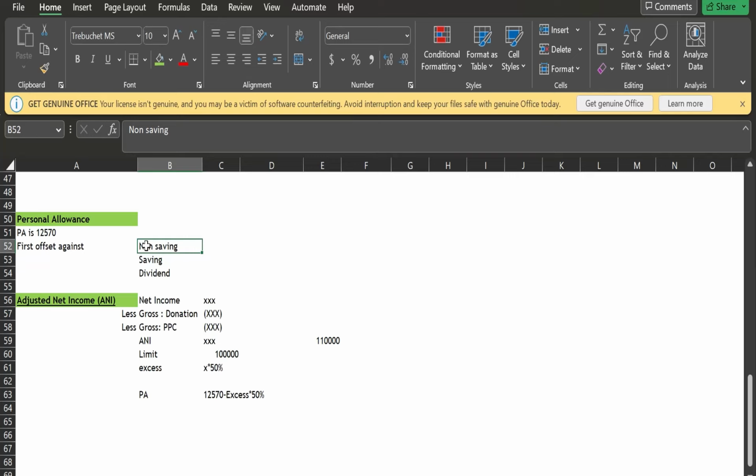And the reason is because non-saving is taxed at the higher rate, and saving is also taxed at the same rate, but there is a certain nil rate band to cover up your income. That's why we will then offset against the saving. Then after that we will go for the dividend.